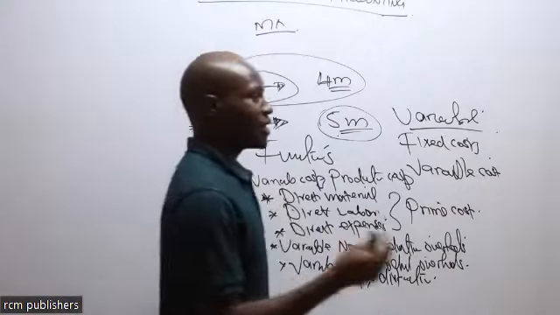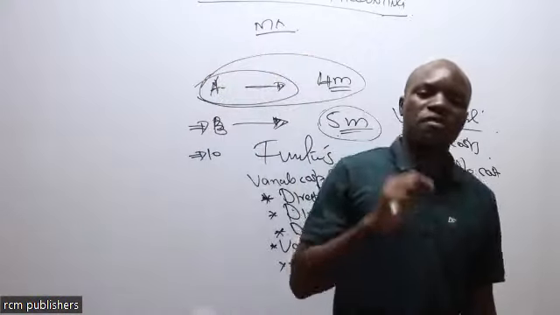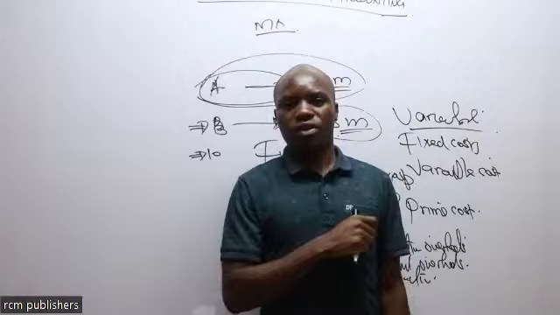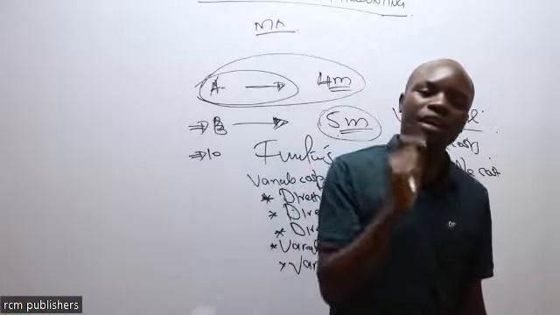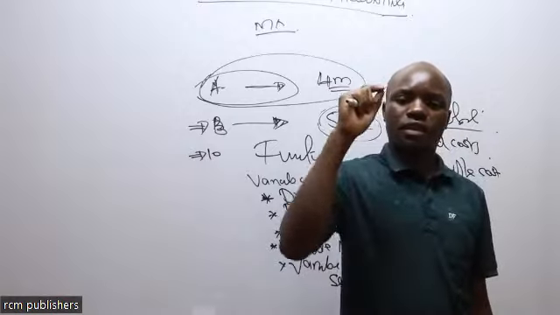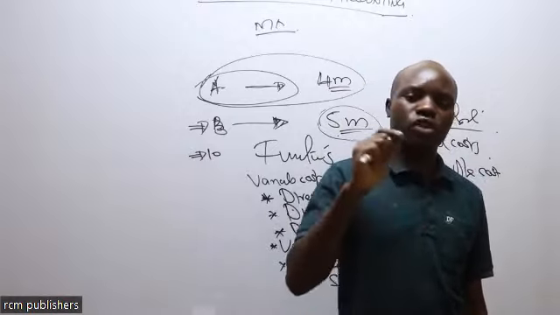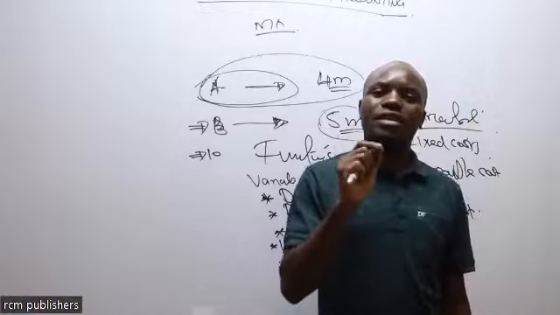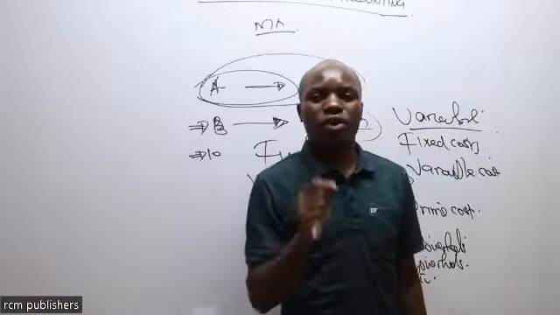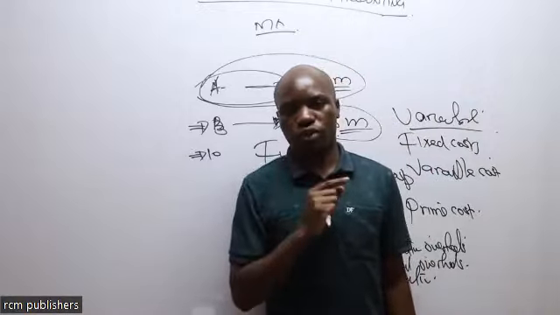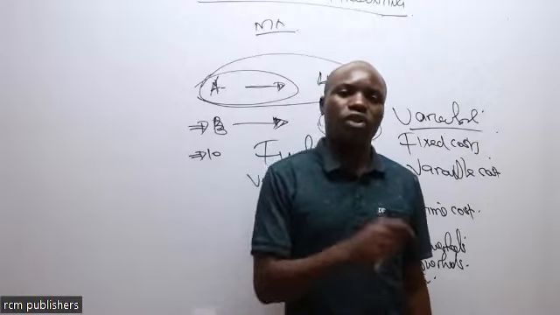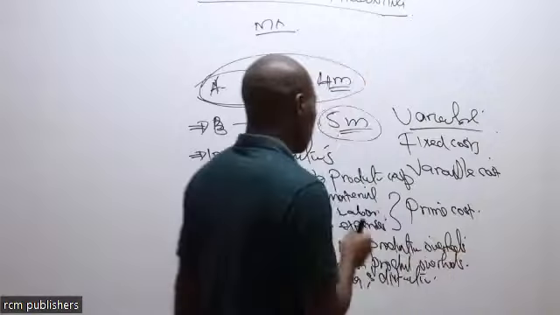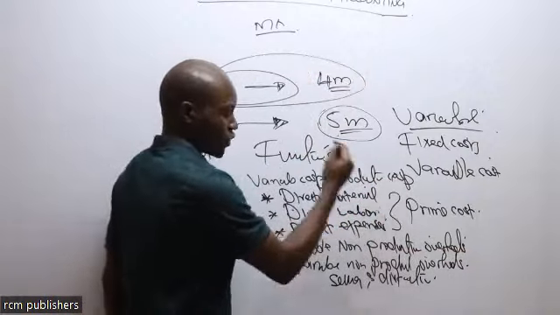For every unit that I sell, I'm going to spend 5 shillings to sell that particular good. So that cost is going to be incurred. It is variable in that it is dependent on the number of units that I sell, but it does not directly depend on the units of output. It depends on what I have sold, not what I have produced. So it is variable, but not part of the prime cost.